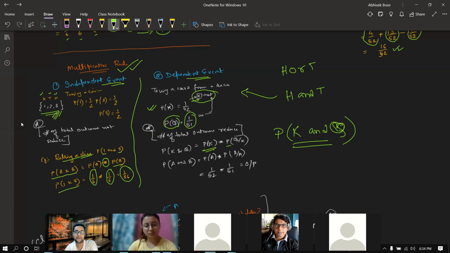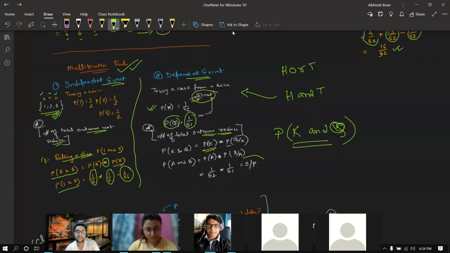That means the number of total outcomes reduces over here. Here the outcome is not reduced, here the outcome is reducing, correct? So the formula is very simple. Again the same way, 1 by 52 multiplied by 1 by 51, whatever output comes, that output is basically for the dependent event. Clear?